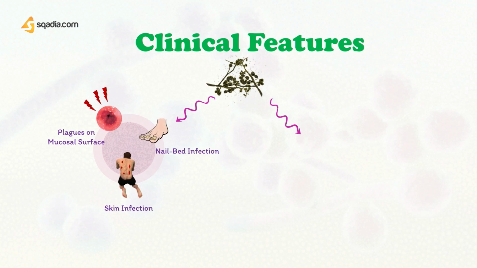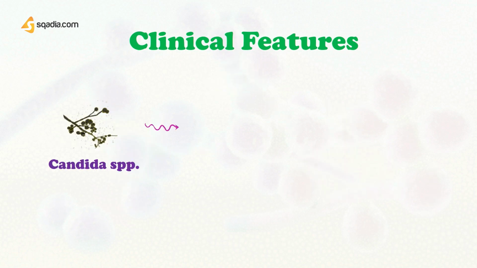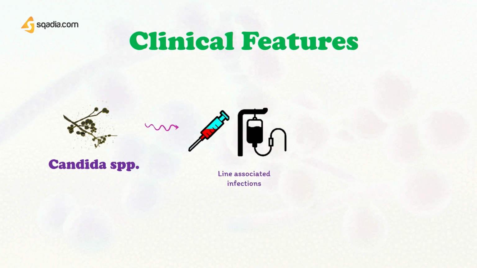In immunocompromised patients, pharyngitis and esophagitis can be severe. The associated dysphagia may lead to weight loss. Systemic invasion is common in neutropenic patients. Well, Candida species may also cause systemic and line-associated infection following broad-spectrum antimicrobial therapy in intensive care patients.